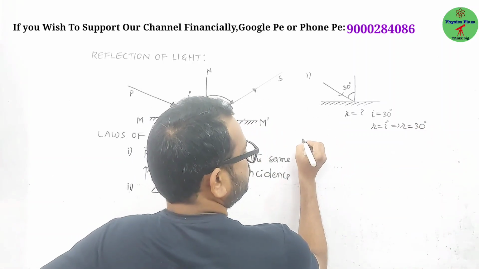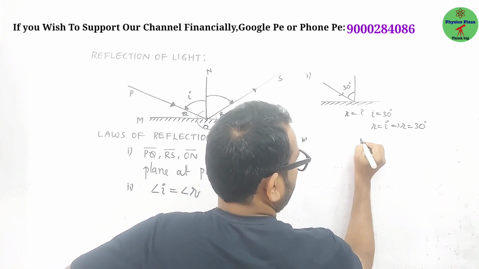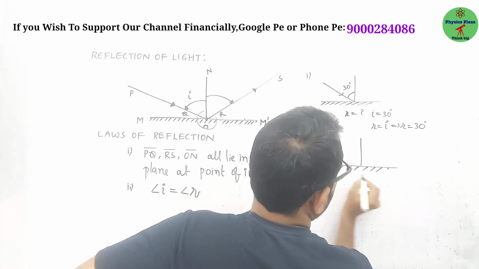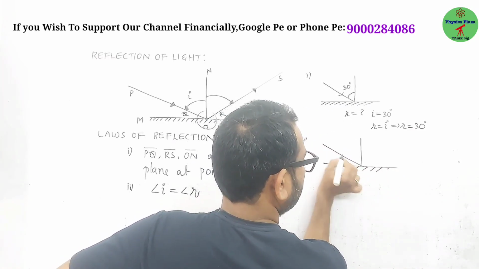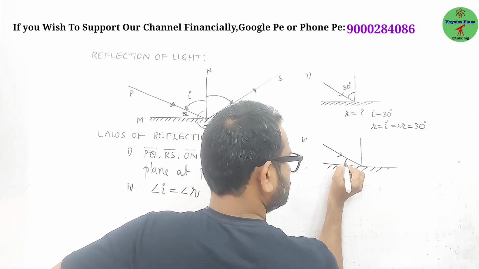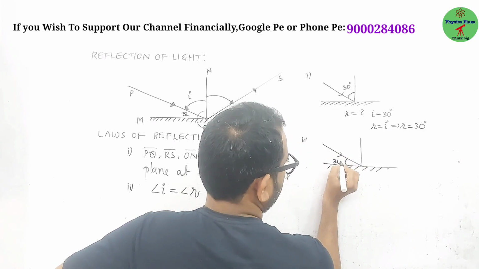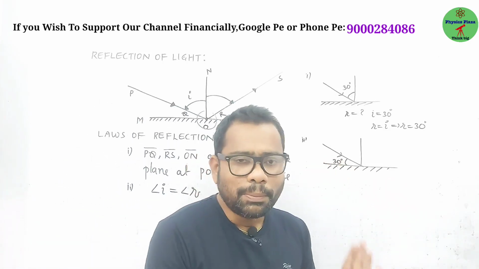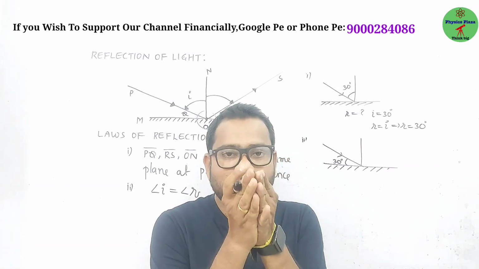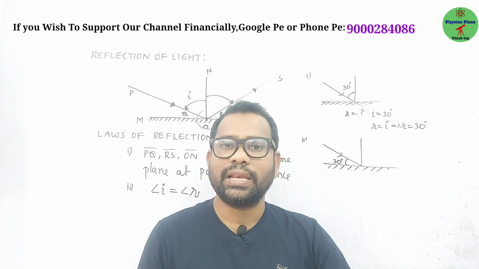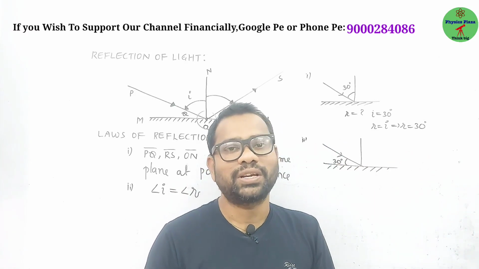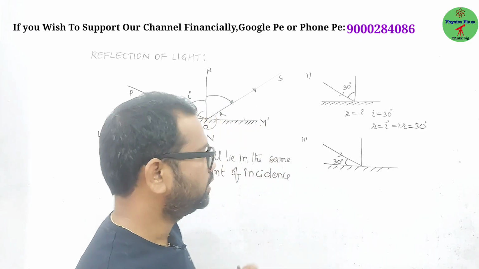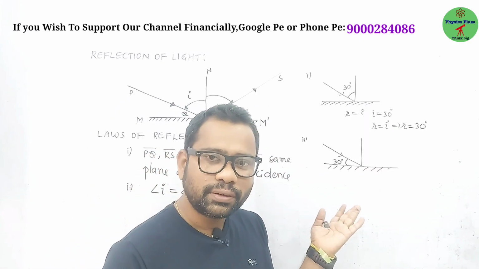Okay, fine. And next question, look here. Here is a diagram, here is a mirror. Now light is coming like this, and 30 degrees is given. Find the angle of reflection, and complete this diagram. By seeing this, many students may come to the conclusion, saying, sir, the angle of reflection is 30 degrees. But teacher, I am extremely sorry to say that you are wrong. Because first thing, do you think that angle of incidence is given?